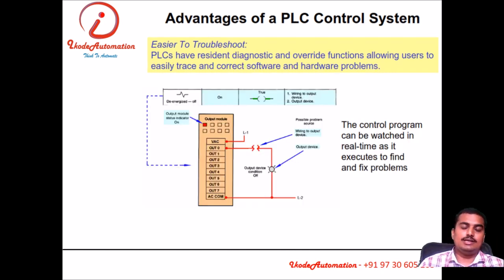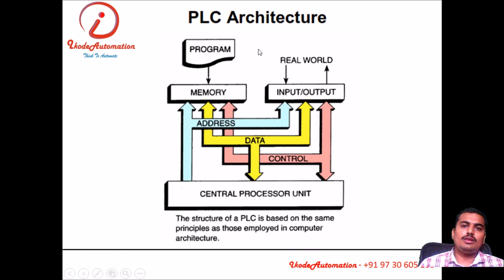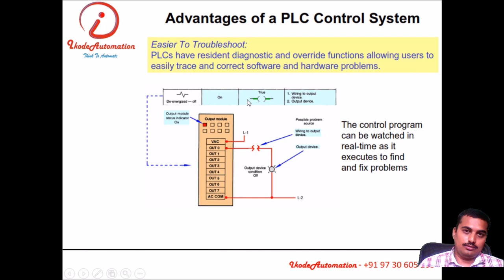Easy to troubleshoot. A PLC has so many interfaces that you can find the fault, go to that location and troubleshoot the fault within a second. For example, a PLC has LED indicators on its IO card or the CPU. Some PLCs have an LCD on the CPU. Also, you can connect the programming cable, go online and check at what point the program has been stuck. So it is very easy to troubleshoot. Now we have completed the advantages of the PLC.